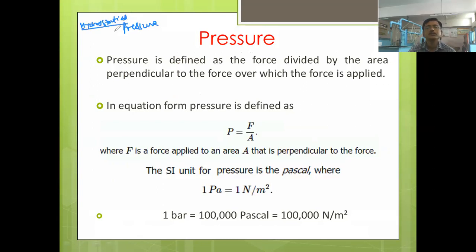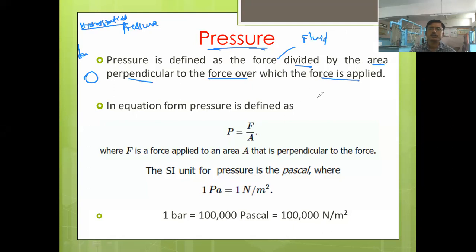Okay, it is completely based upon the pressure exerted by the fluid on the surrounding wall where it is coming in contact with that particular container. First of all, we should know the meaning of pressure, then the units which are used for pressure. Here in fluid mechanics, we can define pressure as the force exerted by the fluid, the force divided by the area perpendicular to the force over which the force is applied.